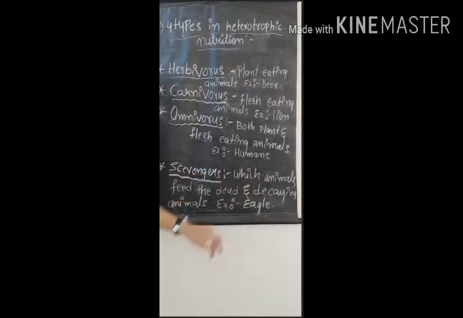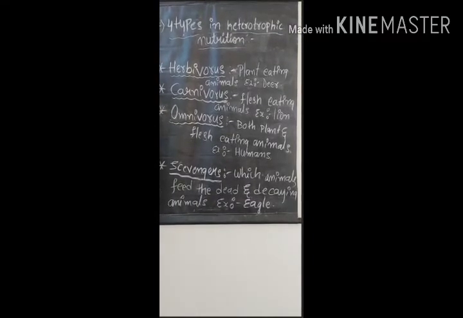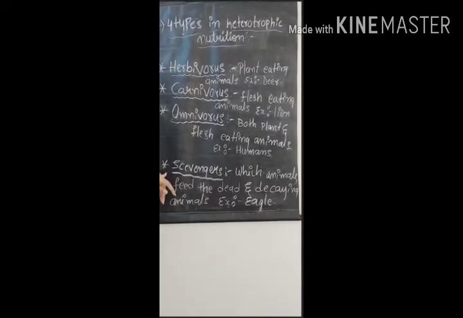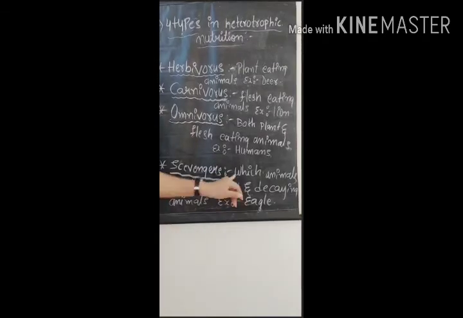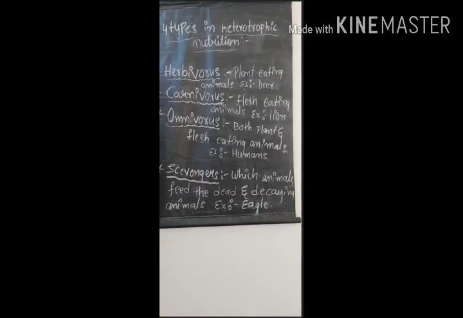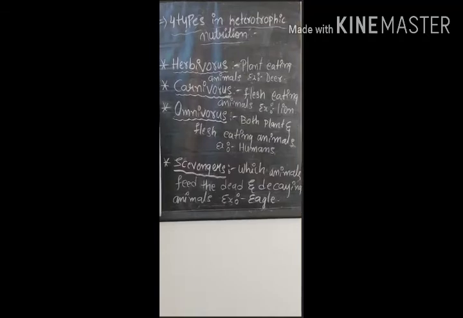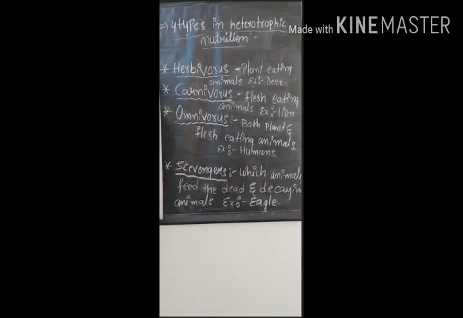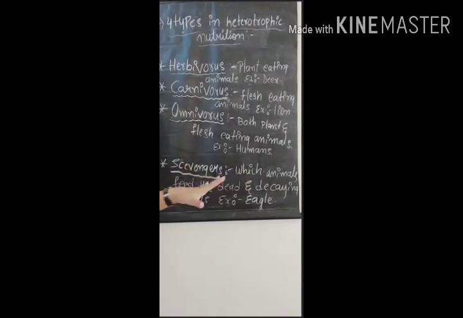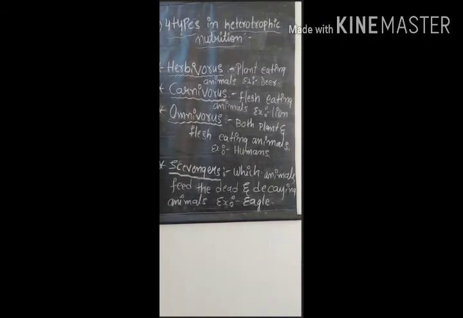An example of omnivorous is humans. Humans depend on plants, and they also eat flesh, meaning meat. Next, scavengers. Scavengers are animals which feed on dead and decaying animals. An example is the eagle. You can take the vulture also. They eat dead animals, for example the eagle eats a dead snake. Animals which feed on dead and decaying animals are called scavengers.